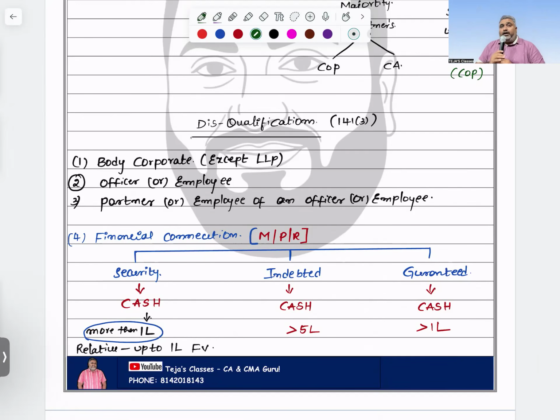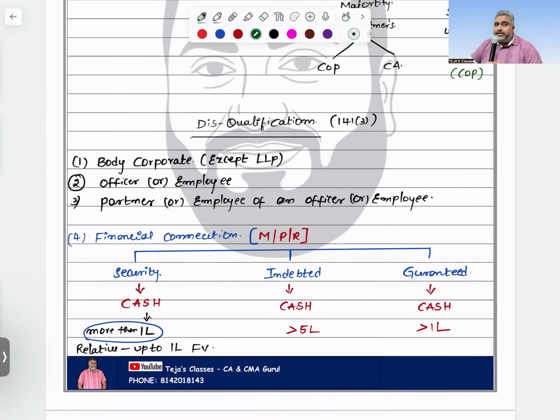Next, if you are indebted to the company for more than 5 lakh rupees, then automatically disqualification will be attracted. Not only me, but if my relative or my partner also has indebtedness to the company of more than 5 lakhs, then automatically disqualification comes into the picture. Next, guarantee. If me, my relative, or my partner has provided any guarantee in the company, then automatically I come under disqualification.